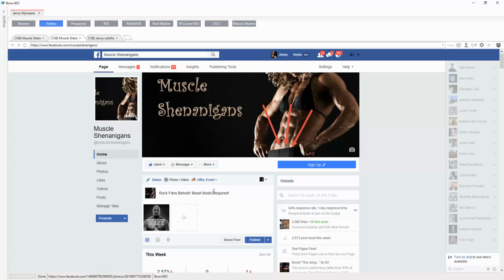BrowserSEO beast. All right. So we'll post that, and I'll share that later on, or maybe someone will share it in the meantime. But let's just get back to the case study.